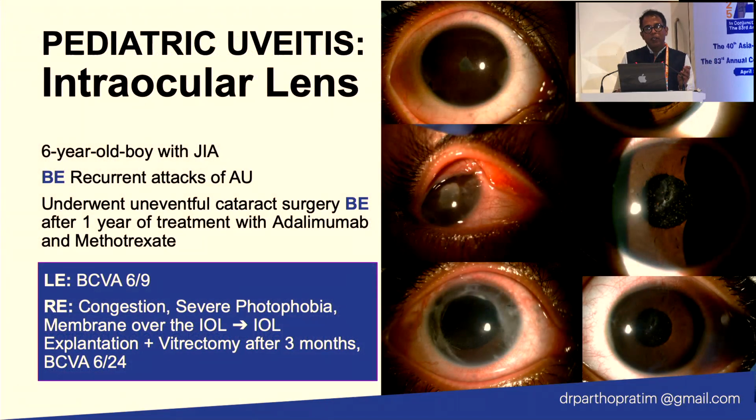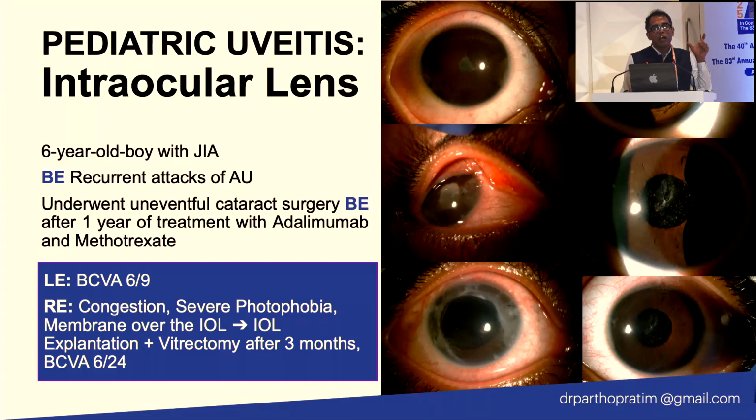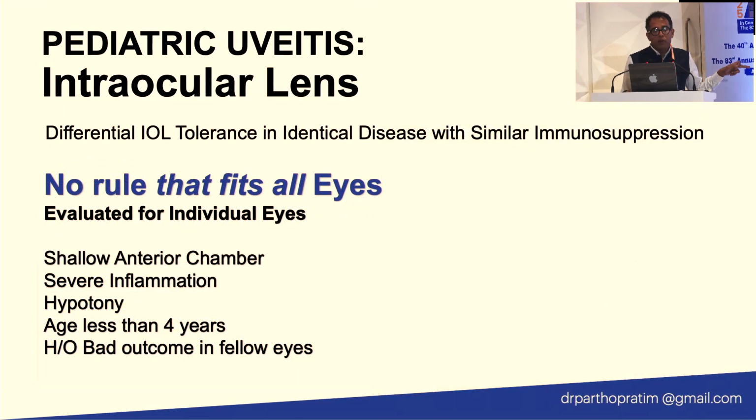Again, I'll just touch one point on pediatric uveitis. This patient had been treated for 1 year with adalimumab and methotrexate for JIA, so you can say the child was treated adequately with immunosuppression. Then I did the cataract surgery, and in one eye the child tolerated the IOL very well, and in the other eye we needed to explant the IOL. So one thing to remember: no rule fits all eyes. You have to take an individual decision.